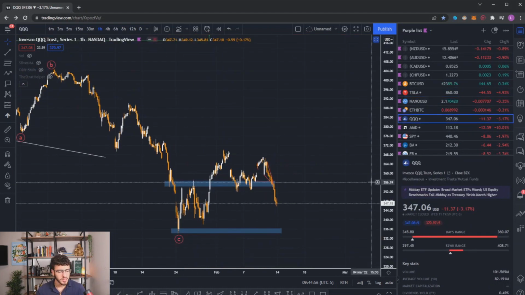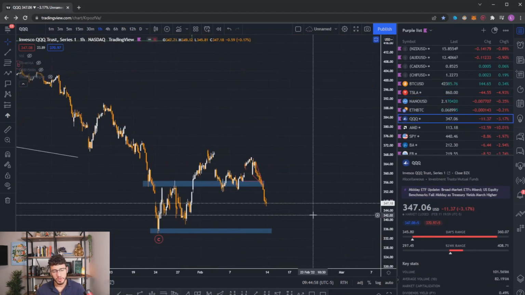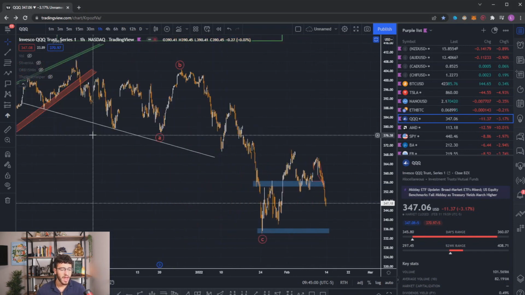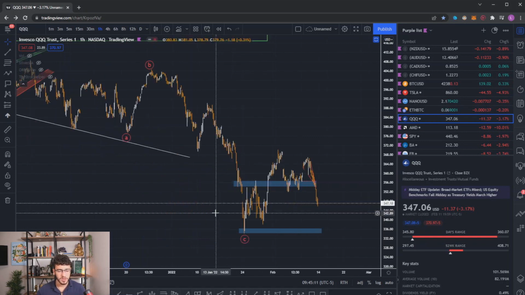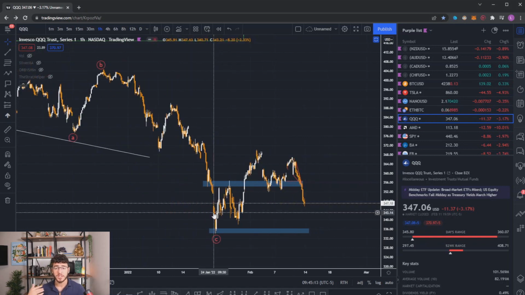Going into our indices for a short bit, we are looking at QQQ. And as you can see on QQQ, we had this corrective move complete, our ABC corrective move, followed by a partial impulse move to the upside, but it looks like that is now just another correction. So I personally think that we are seeing our bearish wave count in SPY play out, which we've talked about for many, many weeks on this channel. But we can quickly go over it again when we look at SPY. But essentially what that means is we will be expected to see SPY break back below 420. And if it does that, QQQ will obviously follow and make a new low as well.